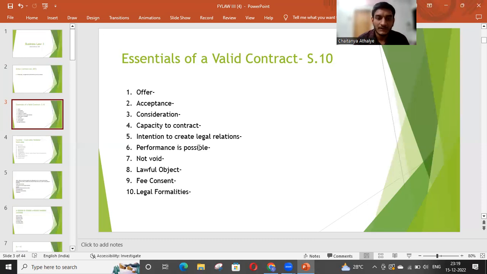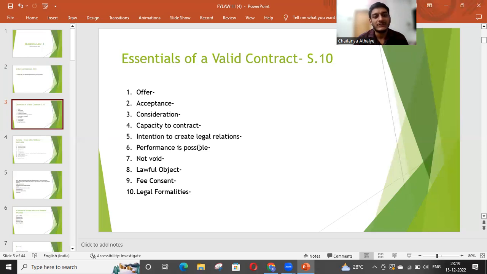The answer is a person has the capacity to make a contract when the person is major in age, is mentally sound, and is not disqualified by the law. In these three situations, a person is considered eligible or capable to make the contract.